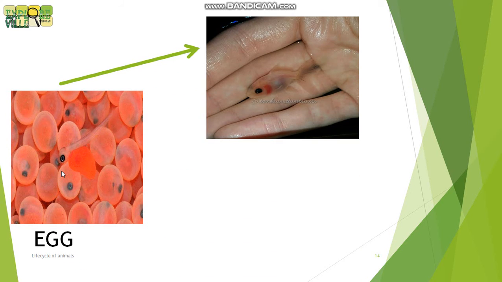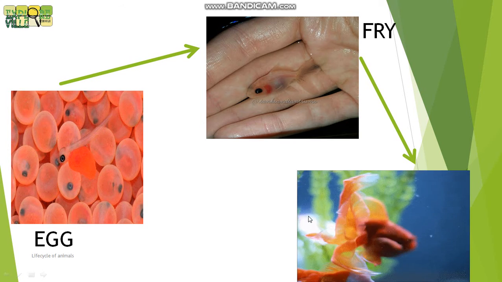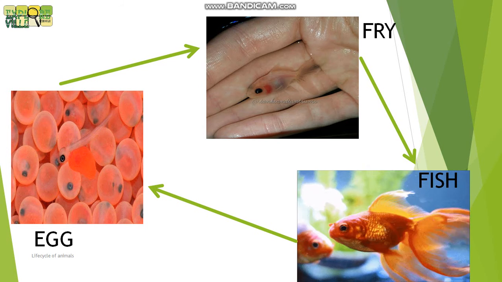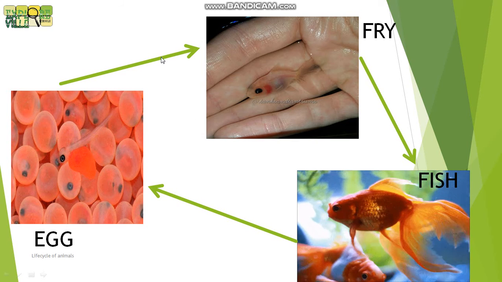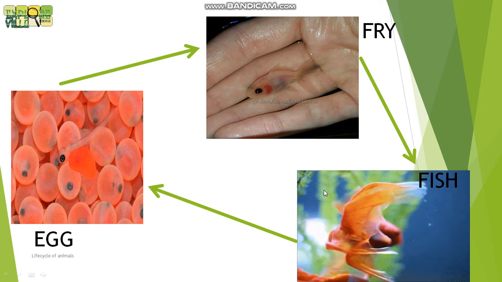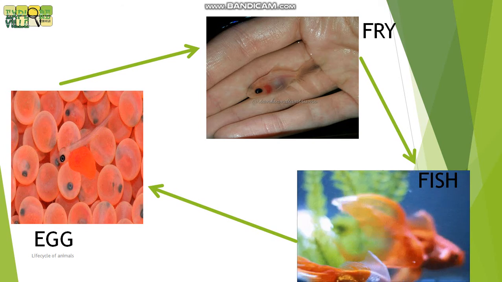Okay, now the first stage is eggs. Then we have fry. Look at this picture. This is a fry. Then we have a fish. Look at this. This is the beautiful goldfish. And then the goldfish lay eggs, and then the cycle begins. They lay eggs, then eggs are converted into fry, then a fish, then an egg, and then fry, then fish. Life cycle begins.